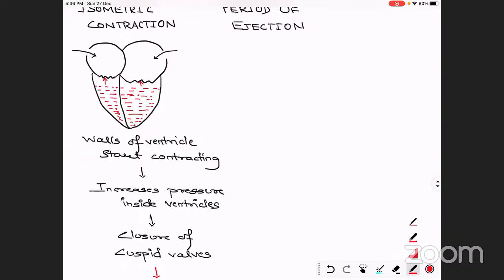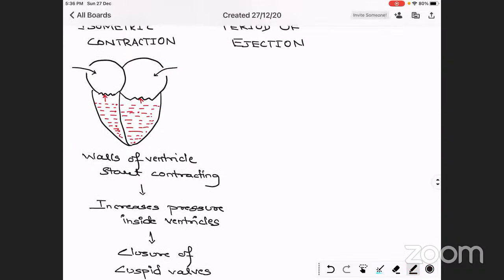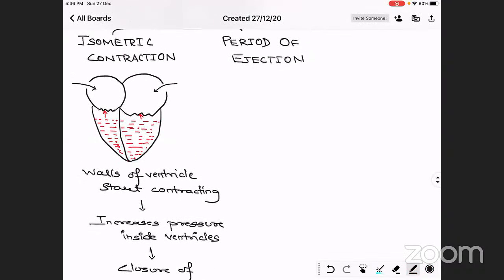Now we're going to talk about the period of ejection. This term, the period of ejection, says everything by itself. Something will eject, and we know from the heart only blood will eject. So let's make the heart again. We are only at the stage where there is closure of the cuspid valves.